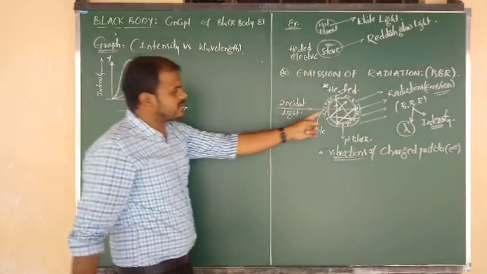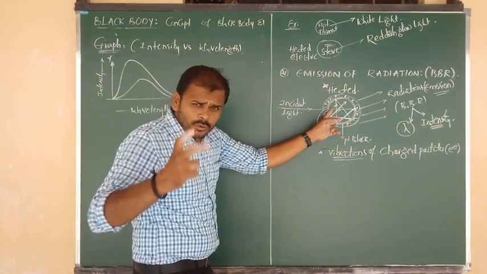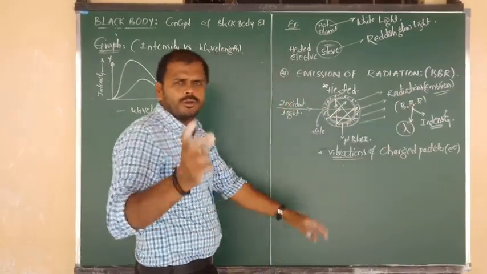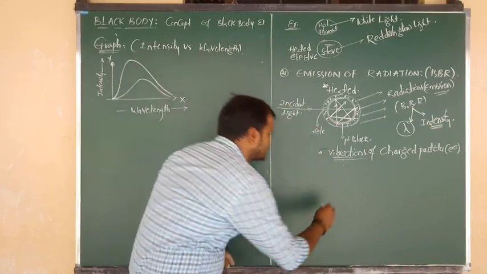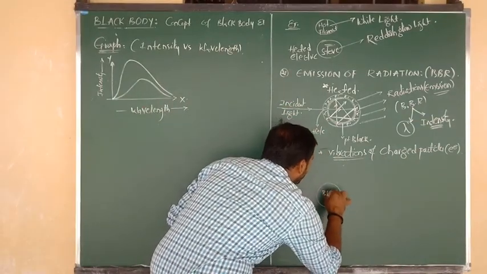Yes, suppose it is nothing but a black body, and suppose it is going to emit two lights. I mean, it is going to emit two radiations. How many black body radiations? Suppose two black body radiations. Yes, suppose it is nothing but the black body.